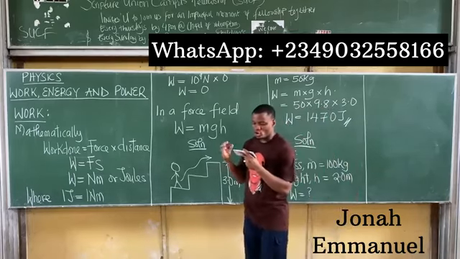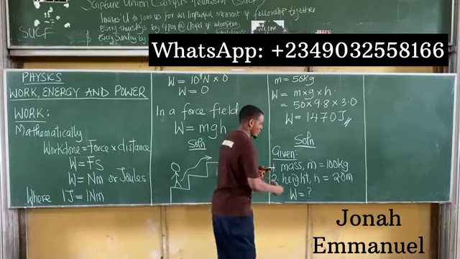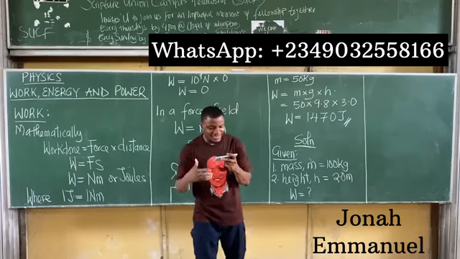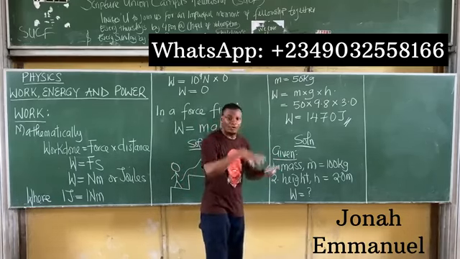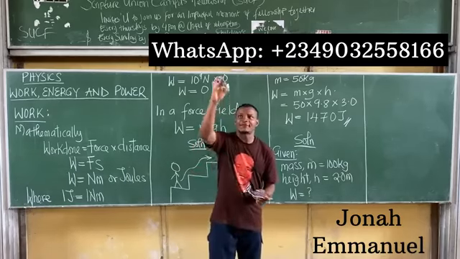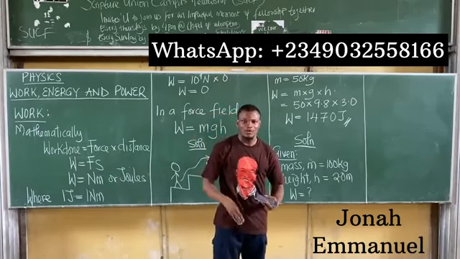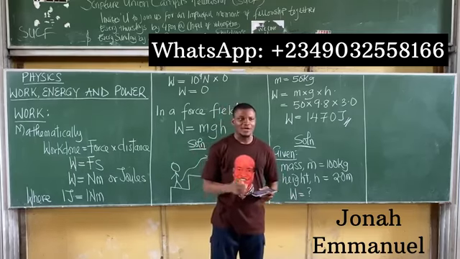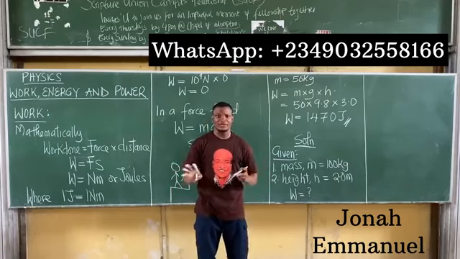It says, find the work done by gravity on the load. Why? The loaded sack is falling, so it's going downwards, in the same direction as gravity. So we can say the work done is by gravity on the load. See the difference there.